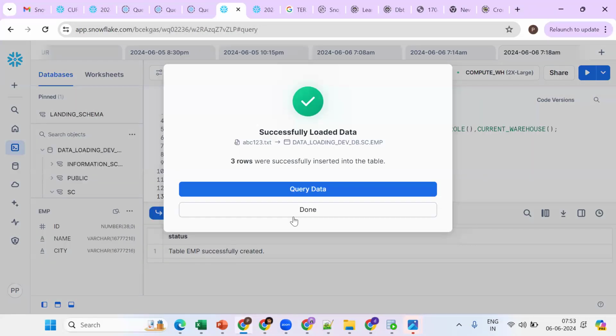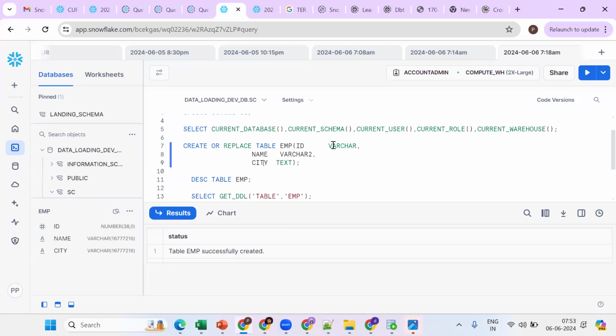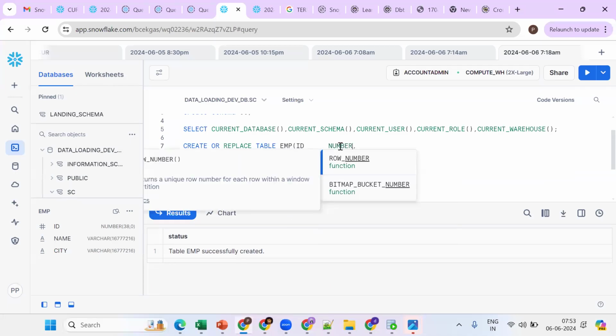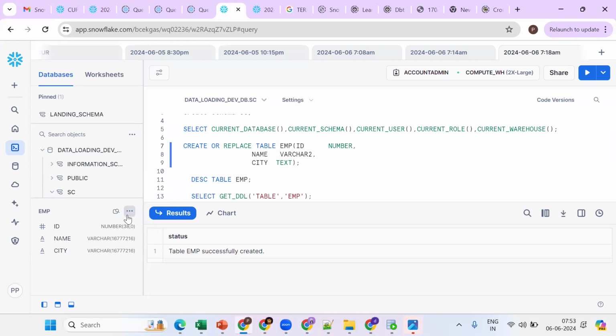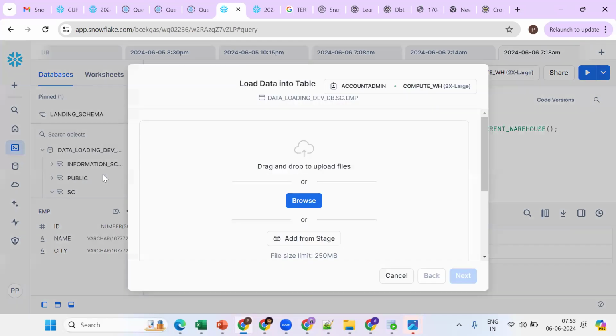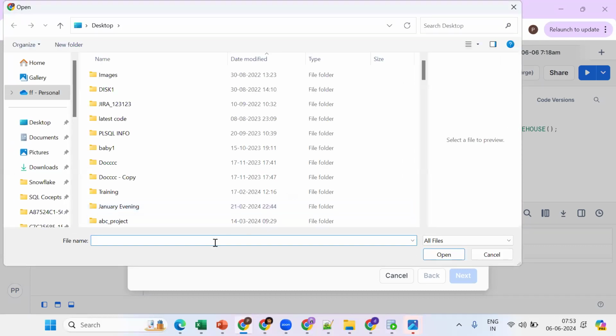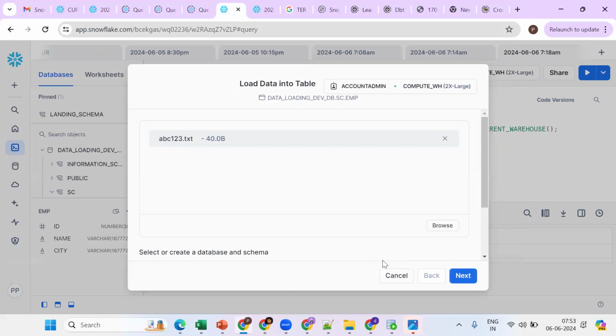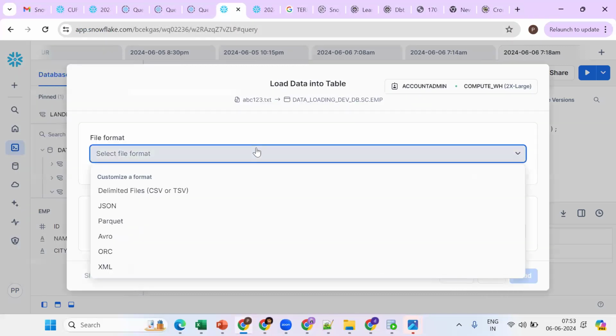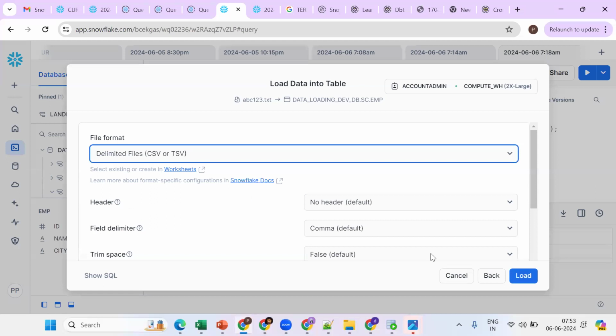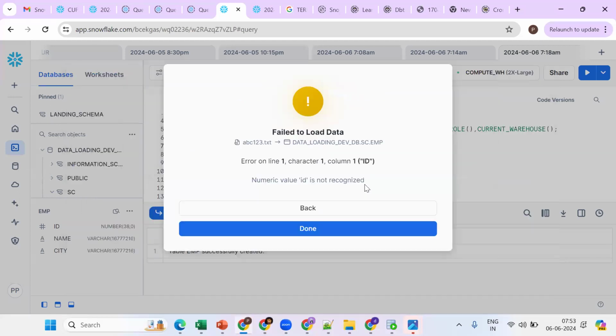Now go back here one more time. Instead of varchar, make it number. This is important. Now try to load one more time. Load data. Like this only you should learn the things. Browse. What is the file? abc123.txt. Go for next. Now go for the file format. Now load. What happened? Failed to load data. Error on line number 1, numeric value.